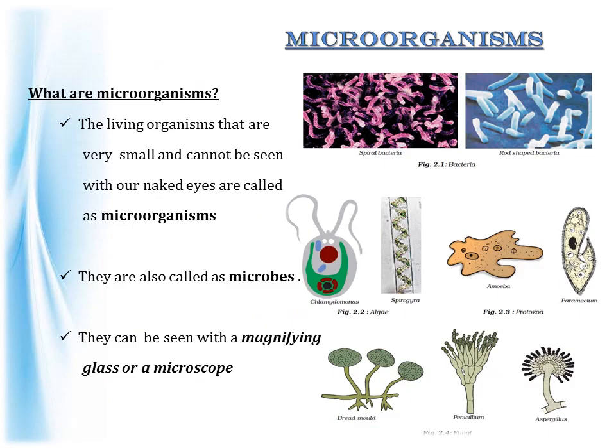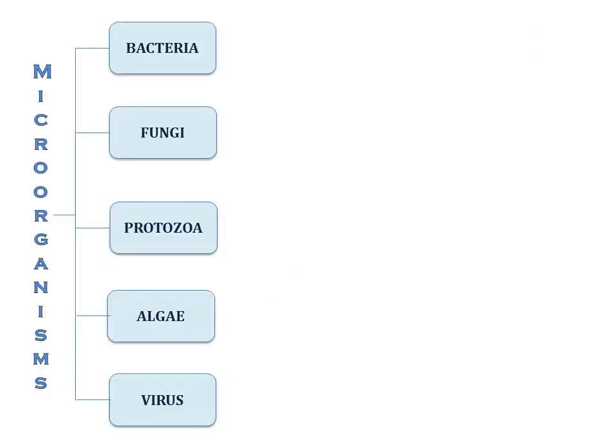Microorganisms. What are microorganisms? The living organisms that are around us, which are very small and cannot be seen with our naked eyes, are called microorganisms. Why are they called microorganisms? Because they are very small in size. These are some of the examples of microorganisms. They are also called microbes. They can be seen with a magnifying glass or a microscope.